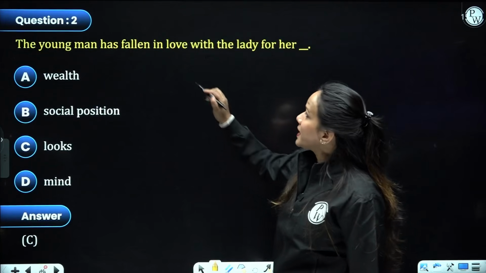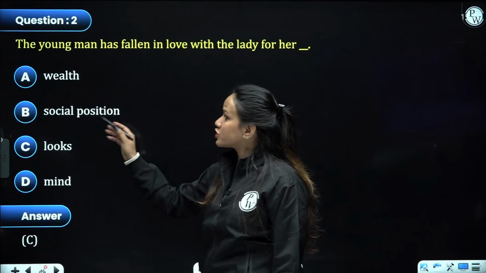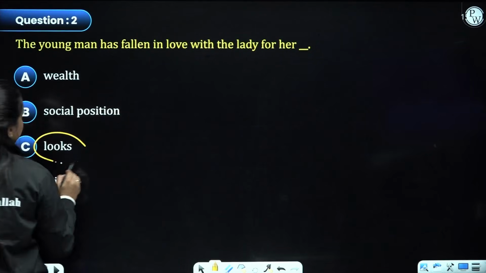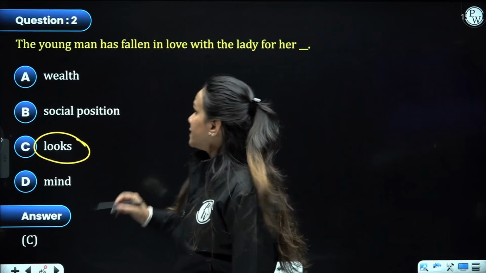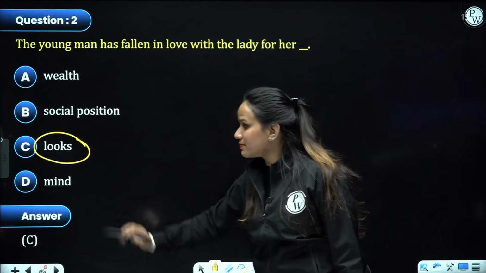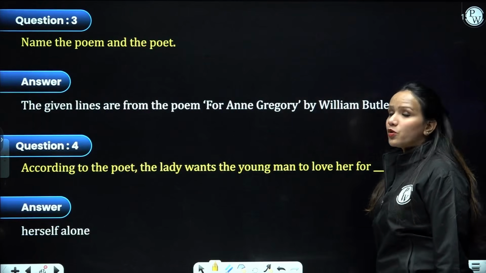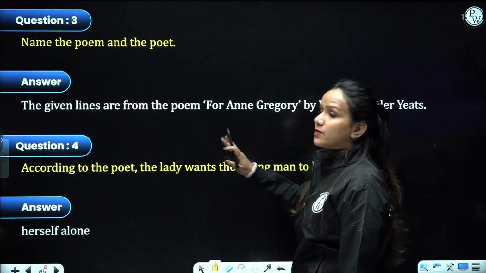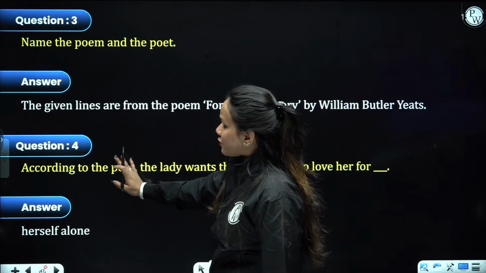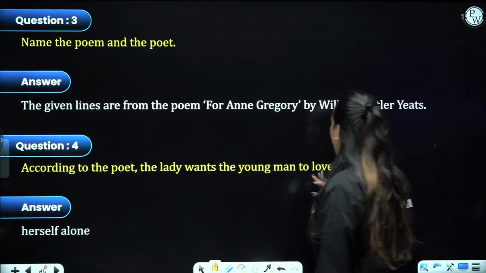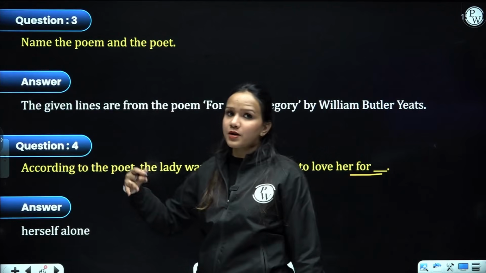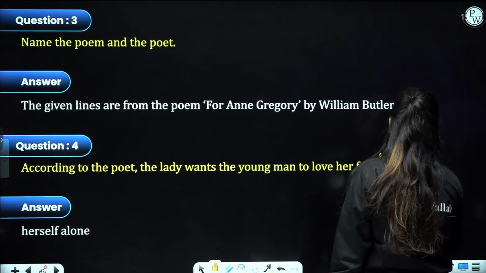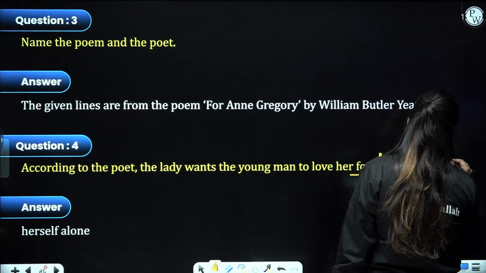Then we have, the young man has fallen in love with the lady for her wealth, social position, looks or mind. Definitely looks, right? Not for her wealth, not for her social position, and not for her mind. Coming to the next question, name the poem and the poet. We know the name of the poem, For Anne Gregory, written by W.B. Yeats, or you may say William Butler Yeats. Fourth question, according to the poet, the lady wants the young man to love her for her looks or for her real self. Yes, for her real inner self.